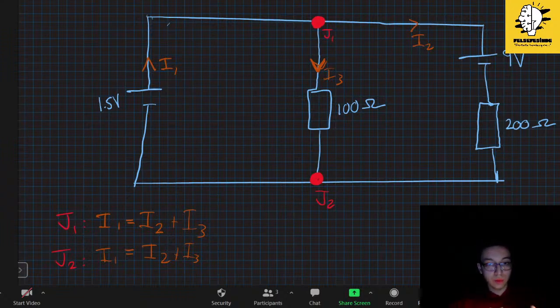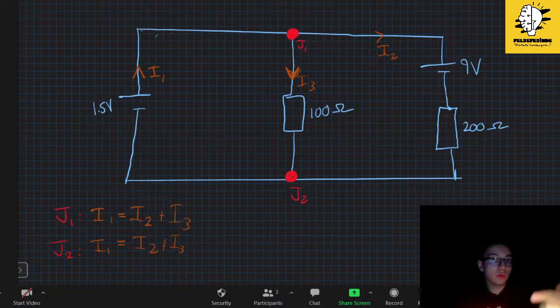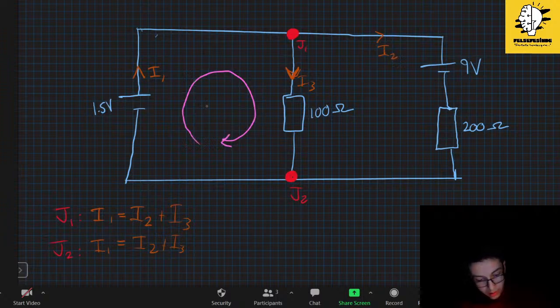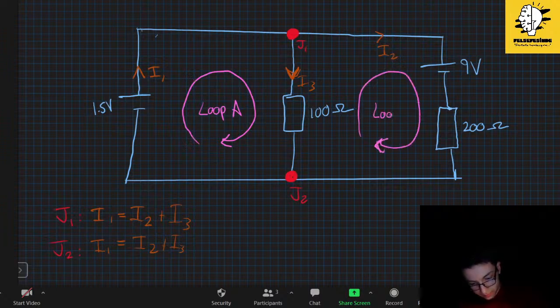We are done with the first part. So let's assign some clockwise or anti-clockwise directions for our loops. Okay, let's just assign them. Let's say clockwise for both of them. This will be my loop A, and this will be my loop B. Okay, so since we are done with this part, let's divide it.